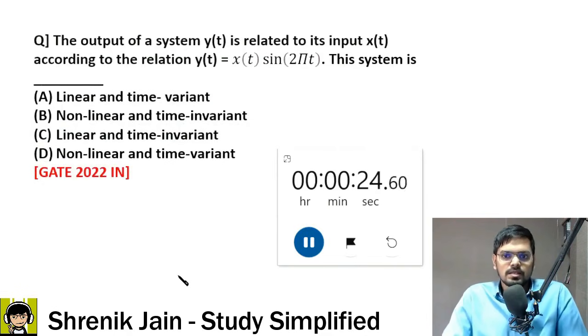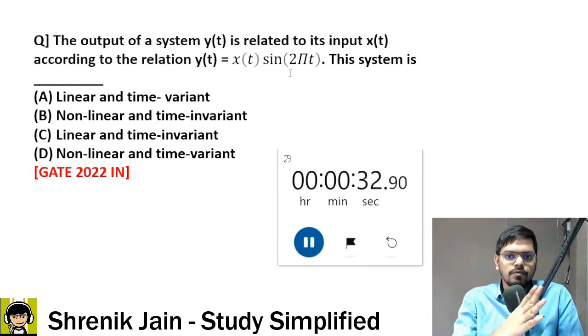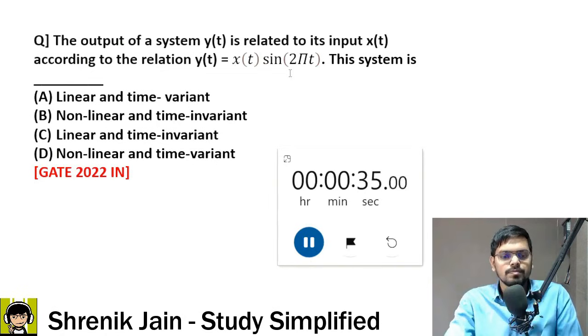Now by seeing this question, some students feel that, sir, the sine term is a non-linear term, so it is a non-linear graph, so it should be a non-linear system. That is a wrong analogy, wrong logic to solve this question. There are some steps through which we can identify linear, non-linear.